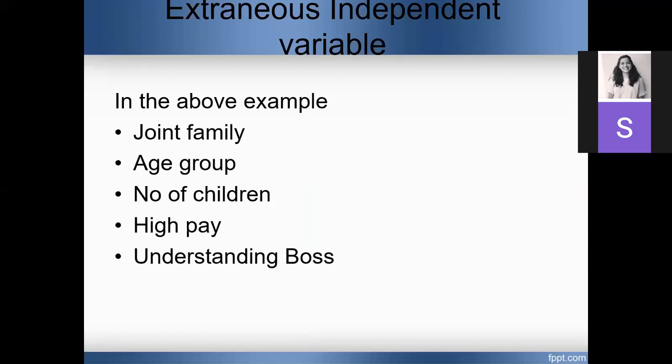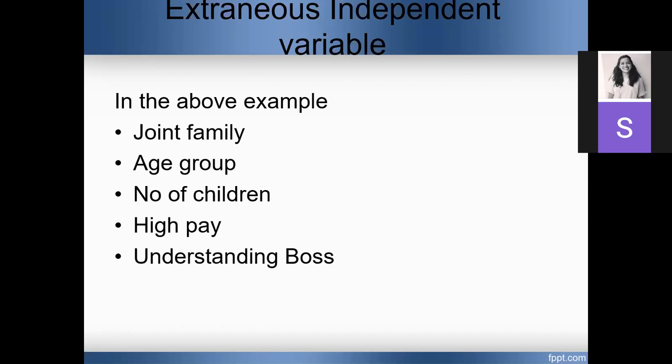There are a lot of factors which will affect the relationship between work-life balance and the dependent variable, employee satisfaction. Those variables you are not studying, you are not collecting information on. But those variables also have an impact on this relationship. Such variables which you are not studying, but which also affect this relationship, are called extraneous independent variables.